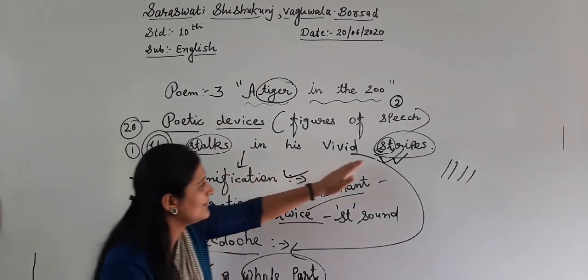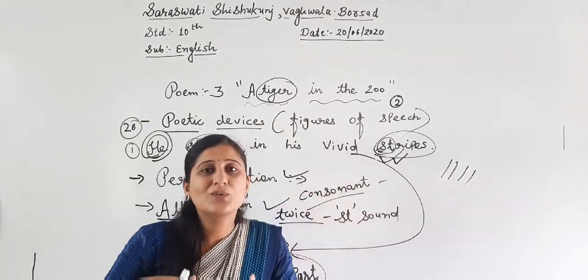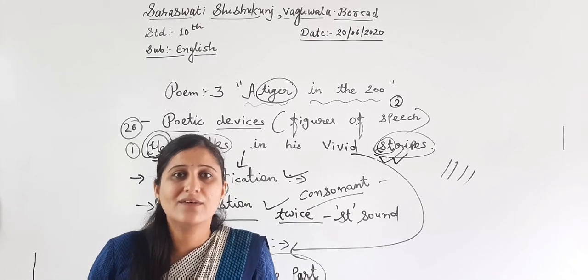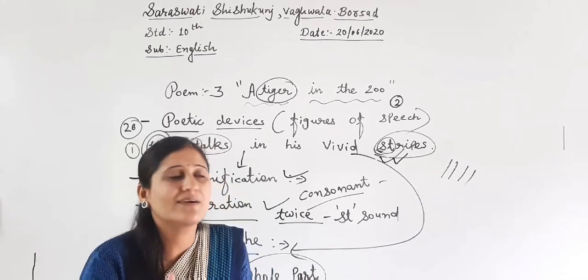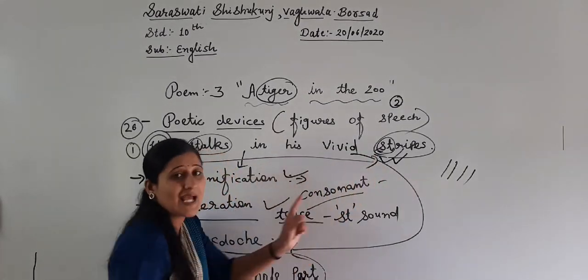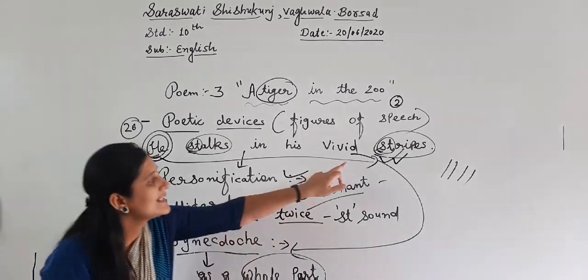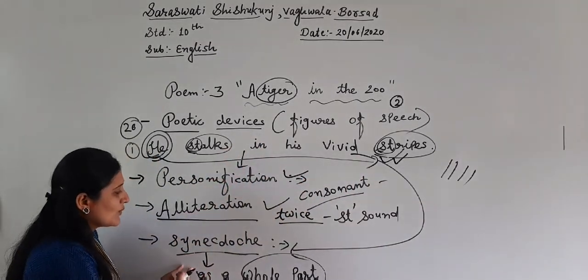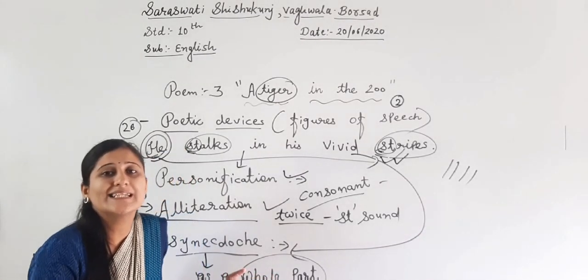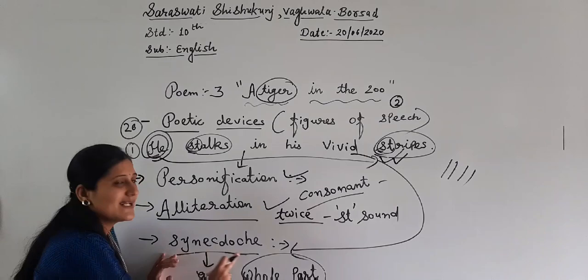So here in this line, the stripes are not of only one tiger. Generally you know that when you see any tiger, it has stripes. It doesn't mean another tiger does not have stripes. All the tigers have stripes, right? So here stripes shows the word tiger as a whole in the whole world. So that's why this line also shows synecdoche, right? Generally you say synecdoche, don't go for donkey. It looks very awkward.